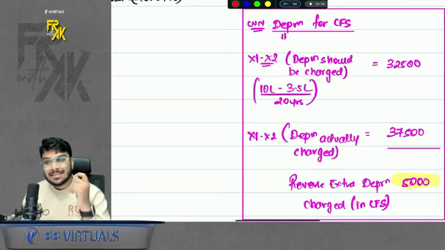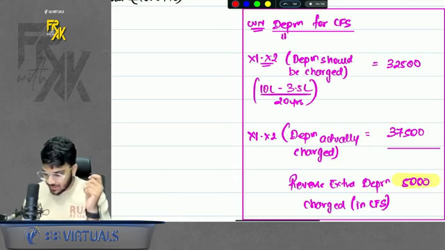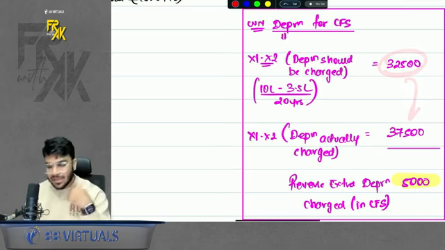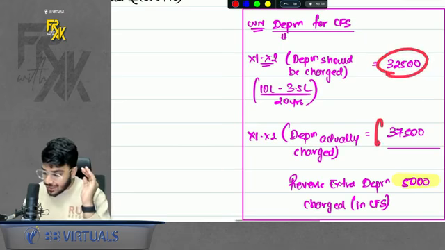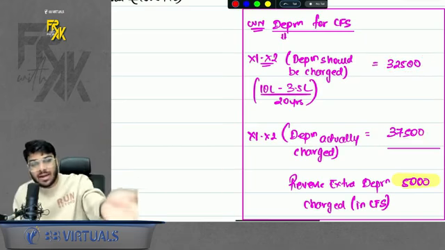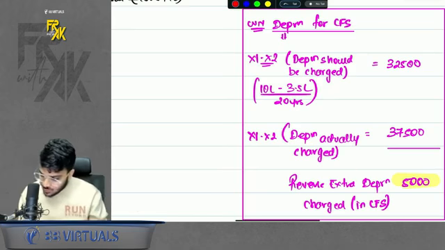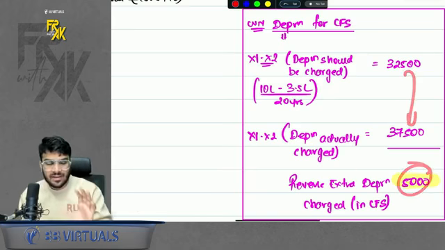That means in CFS, we need to reverse the extra 5,000 charged. Don't book the 32,500 again. We will say that out of 32,500, we have charged 37,500 already. Because we charged in SFS, the impact already came in CFS. So in CFS, just reverse this extra 5,000 charged.